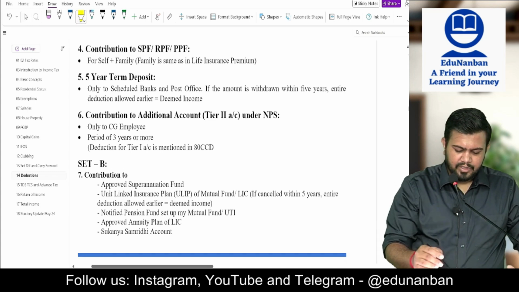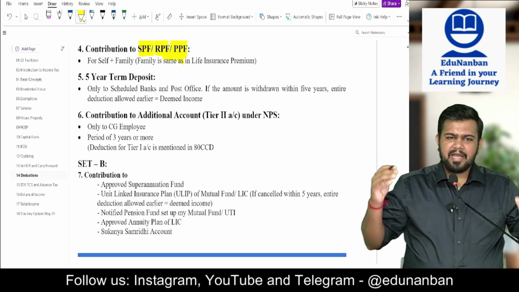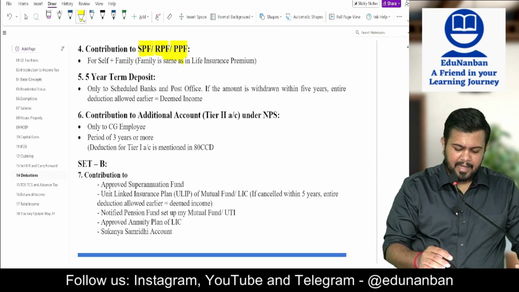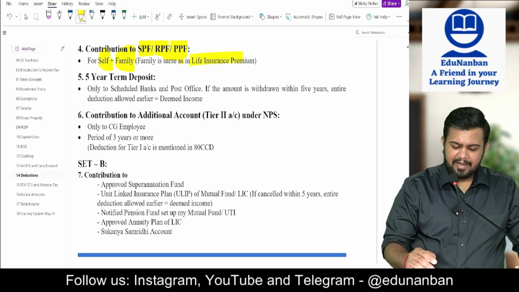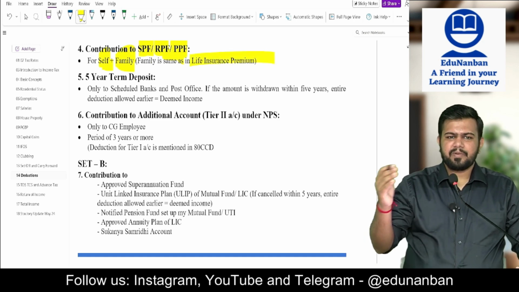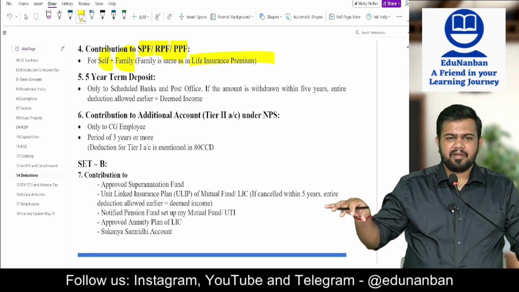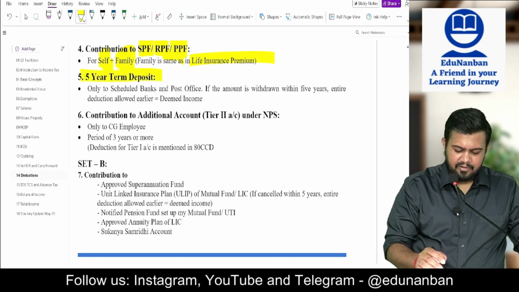Next, contribution to statutory provident fund, recognized provident fund, public provident fund. We have already seen the employee contribution, then you can claim it as deduction under section 80C, and not only for self, for family also. Family is the same as in life insurance premium, so spouse plus children. If I pay PPF for my spouse or for my children, I can claim it as deduction.